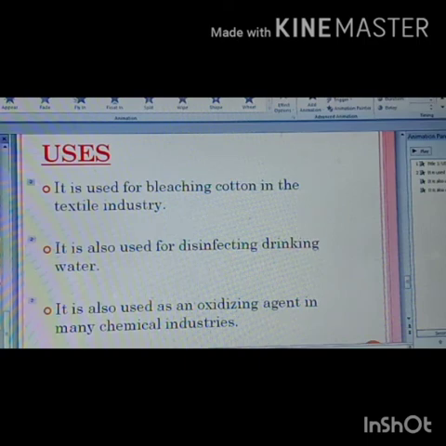So this is all about plaster of Paris and bleaching powder. The assignment for you is to attempt question number 7 and question number 9, which are given in the back exercise. Along with this, you have to copy the notes which are being forwarded with this video.